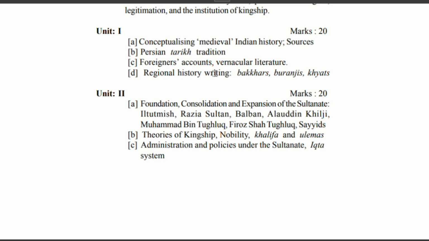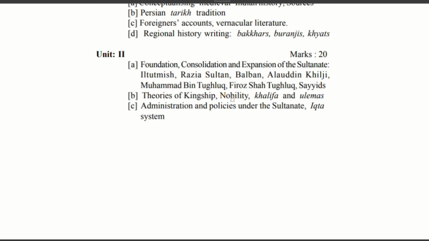In the second unit, it begins with the foundation of Delhi Sultanate, the slave dynasty from Iltutmish, Sultana Razia, Balban, then Khilji dynasty, Alauddin Khilji, Muhammad bin Tughlaq. It covers Tughlaq dynasty, Firuz Shah Tughlaq, and then Sayyids. And after that, this is a very important topic: theories of kingship, nobility, Khalifa, and ulemas.